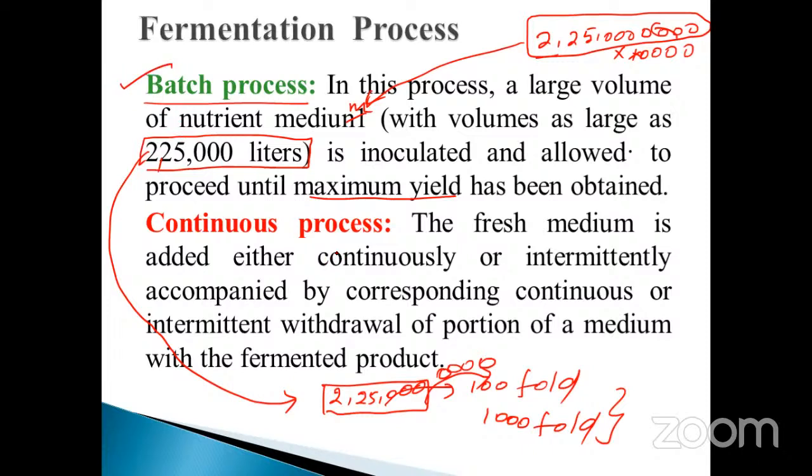Only one time. So another important method is called the continuous process. The fresh medium is added either continuously or intermittently, combined with corresponding continuous or intermittent withdrawal of a portion of the medium with the fermented product. I will tell you how it happens. Continuous medium.